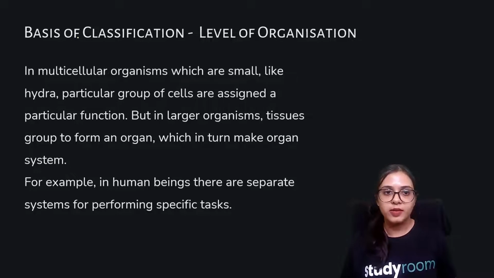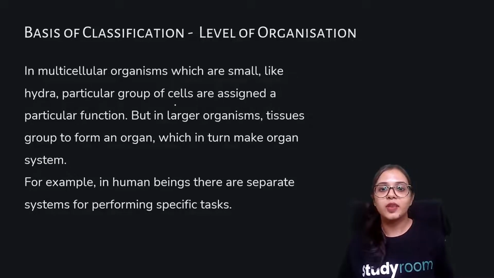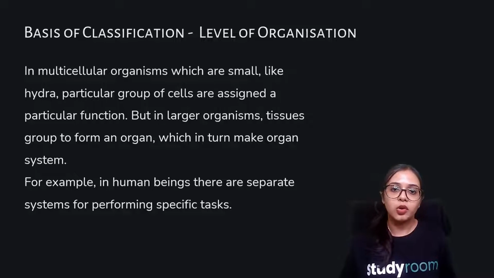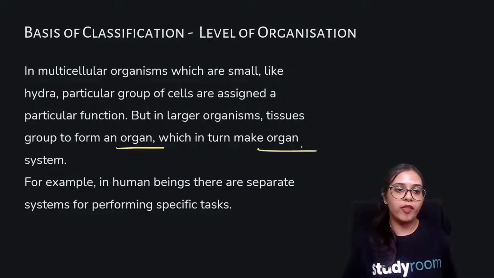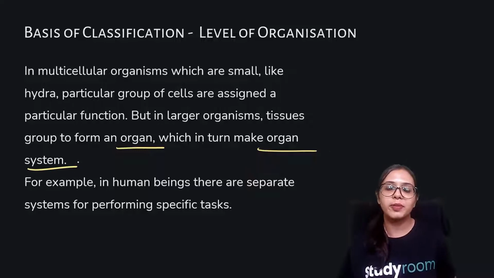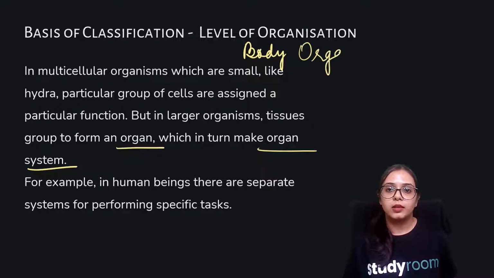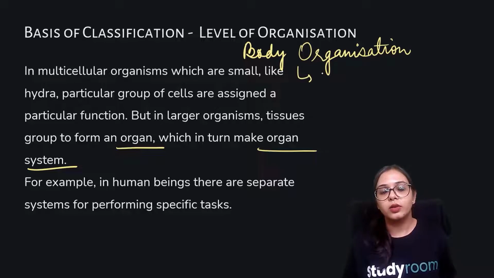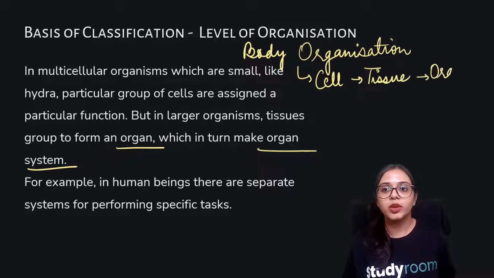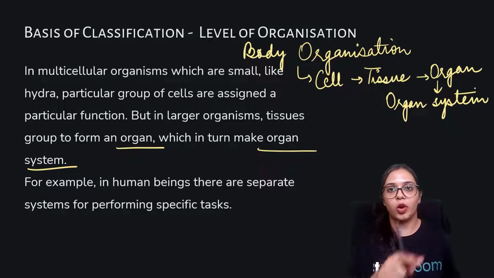In multicellular organisms which are small, like Hydra, particular groups of cells are assigned a particular function, but in larger organisms, we have organs, or rather organ systems. I have already explained that body organization could be limited at the cellular level, or it could propagate further to the tissue level, then the organ level, and finally the organ system level. So this is the basis of body organization.